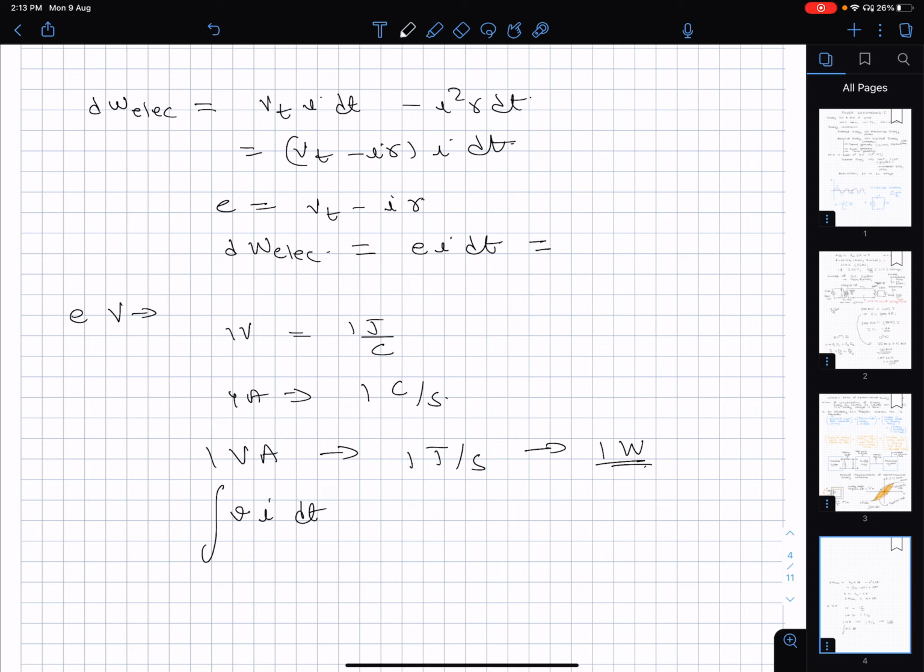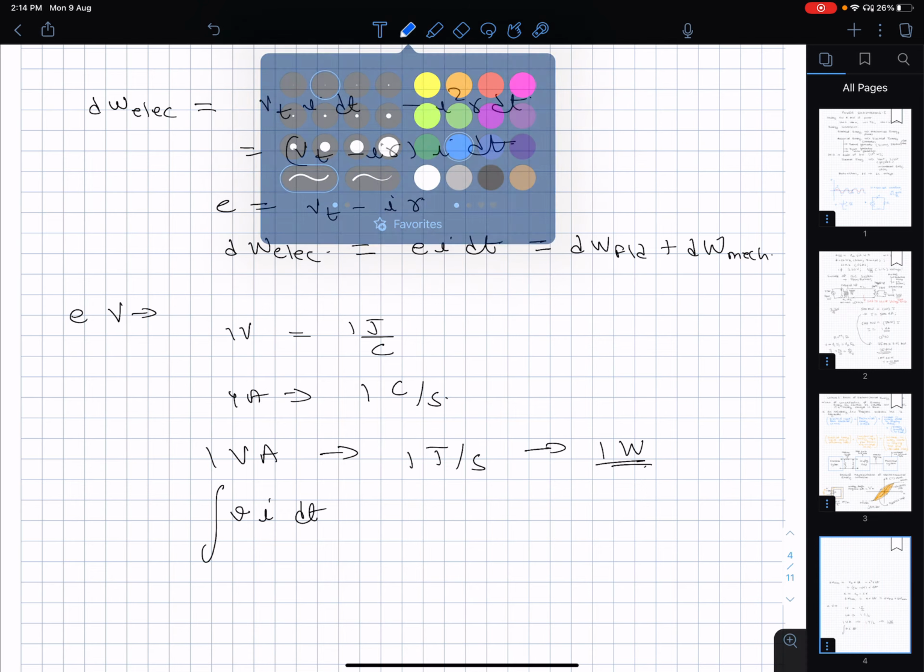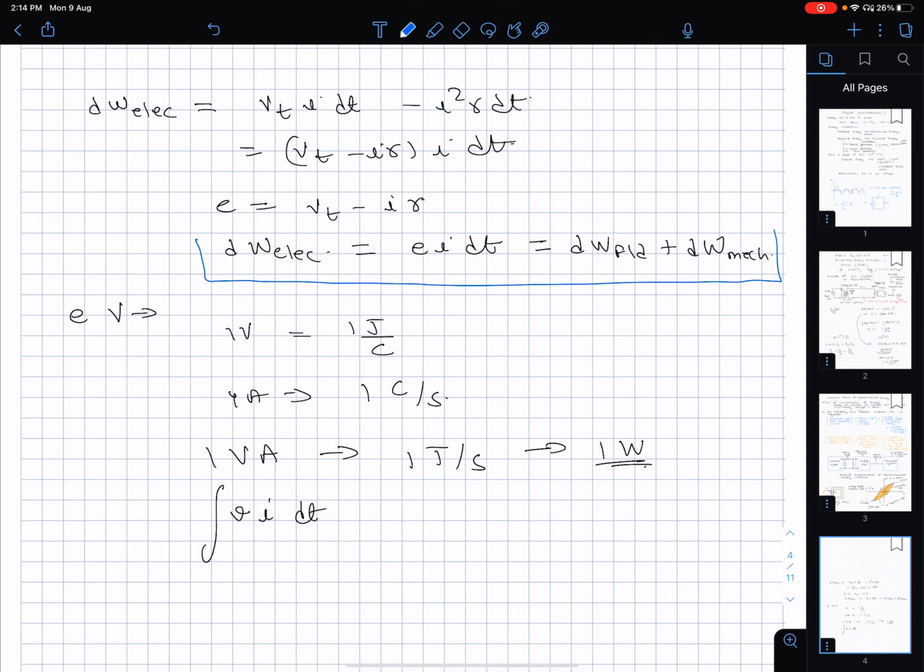This is going to be equal to the change in the stored field energy plus the normal tendency of that stored energy to release as work, and hence dW mechanical. See, this natural tendency to do work, and not just to remain there as stored field energy, is why we make such devices out of electromechanical systems. So this equation is a very important equation and will play a major role even in our future discussions.